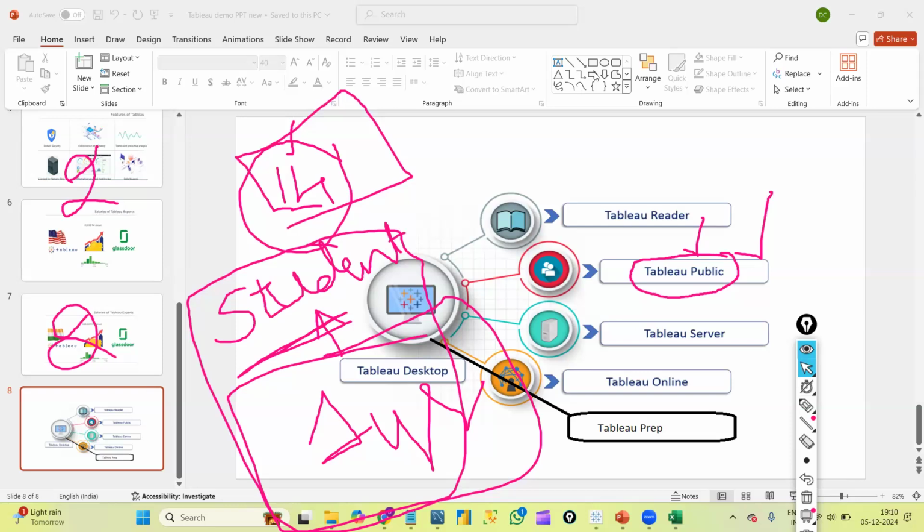A little bit of knowledge in Excel, can I learn? Excel knowledge is different. You need to learn any visualization tool, Tableau or Power BI. With SQL and any one visualization tool, either Tableau or Power BI, it's up to you.